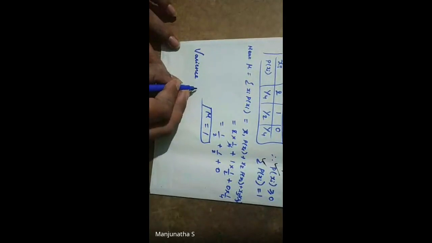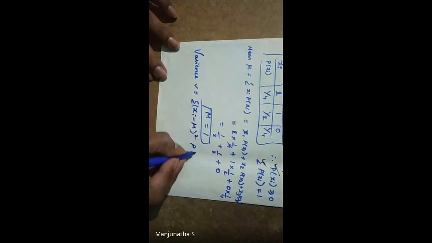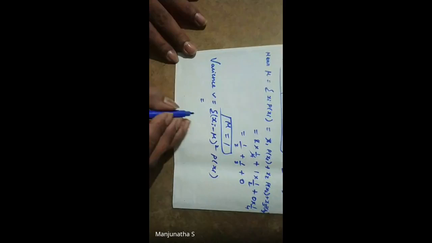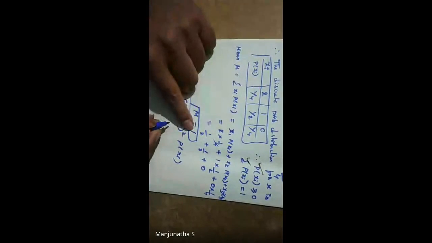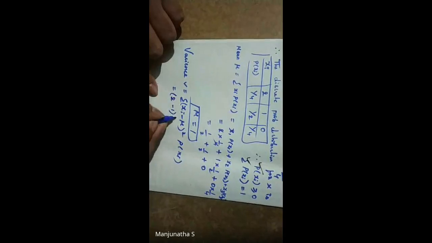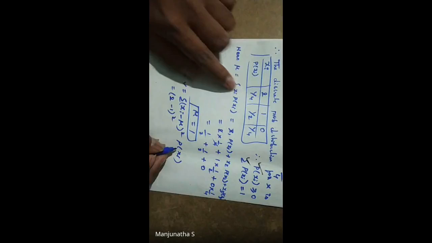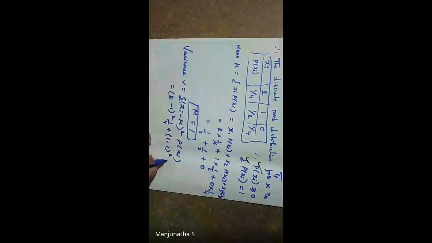Next, variance. Variance V is equal to summation of xi minus mu the whole square into p of xi. X1 is 2, minus mu which is 1, whole square, into p of 2 that is 1 by 4, plus 1 minus 1 whole square into 1 by 2, plus 0 minus 1 whole square into 1 by 4.